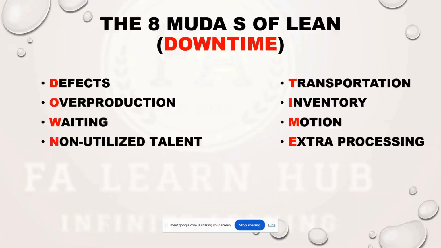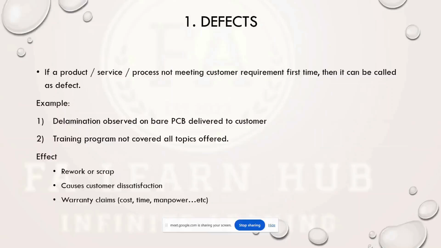So the first waste, first MUDA, is defect. What exactly is a defect? As per lean, if a product or a service is not meeting the requirement of the customer the first time, then it can be called a defect.